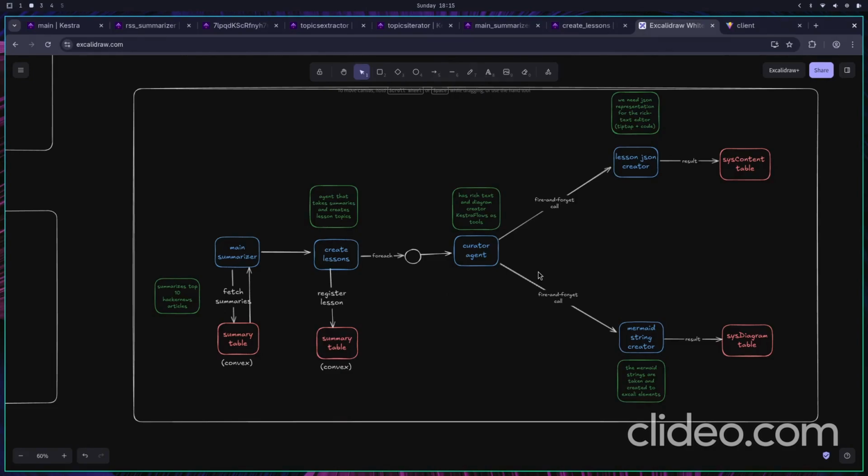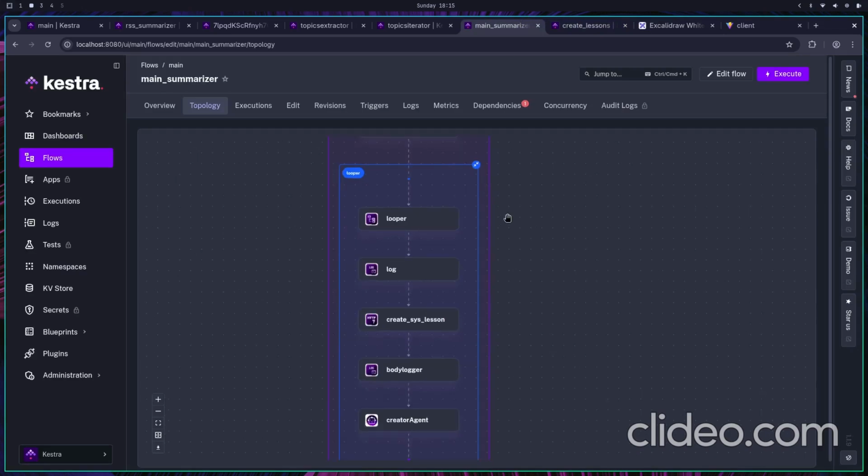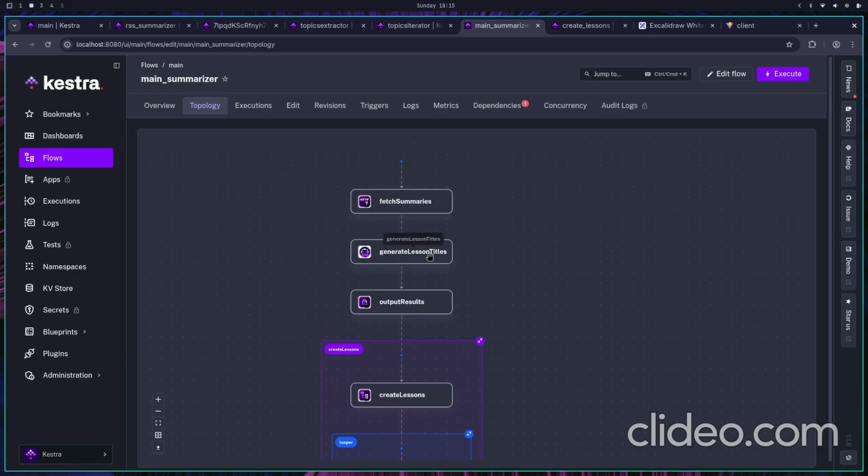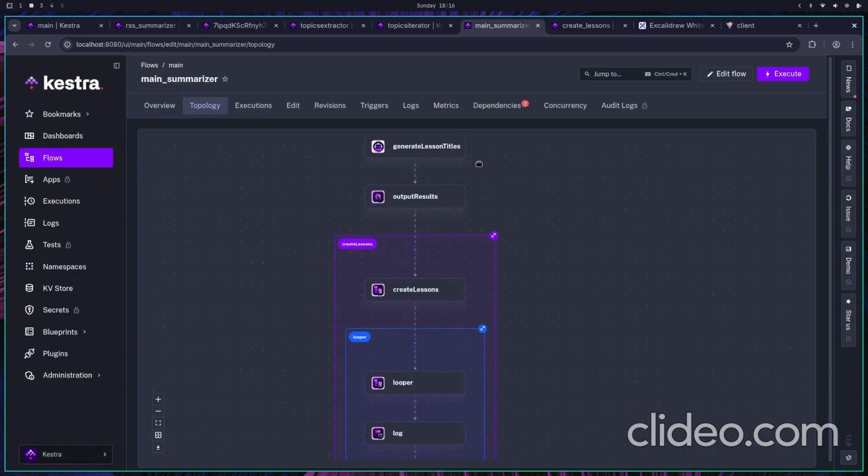Now once we have the summaries, we create the system generated lesson titles by passing them to an agent that summarizes the summaries. Let that sink in for a while. Let me show that to you as well. Yeah. Once we fetch the summaries, we generate lesson titles. This is basically the agent which gets all the summaries, compresses them down, and generates the end lesson titles for us. Then for each title, we run a subflow for creating the needed lesson content and diagrams.